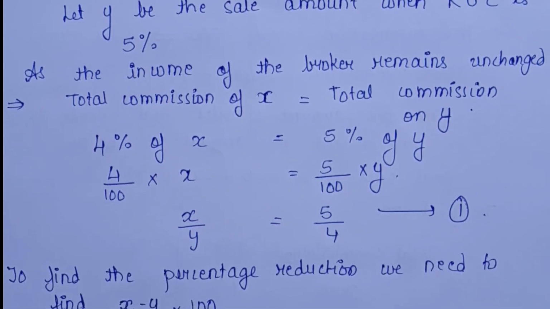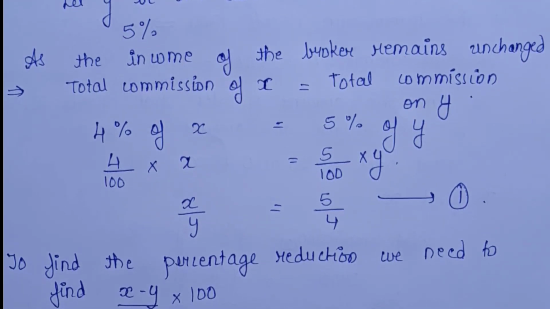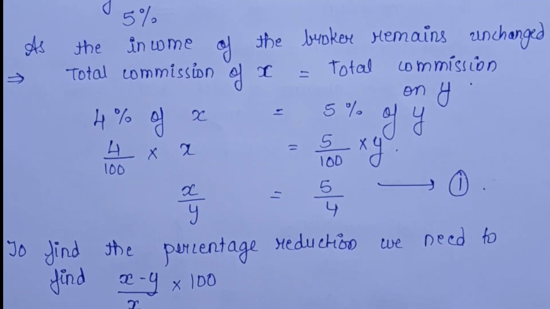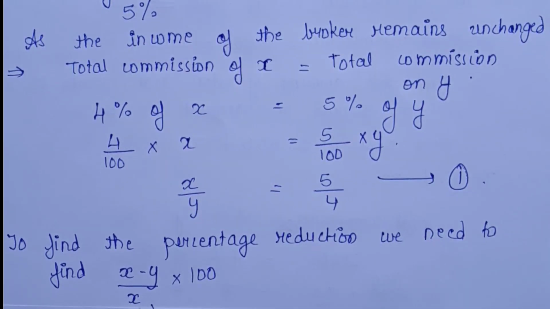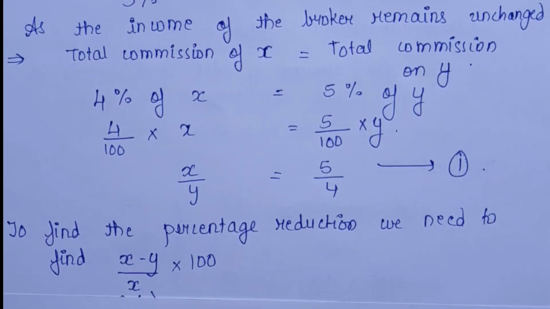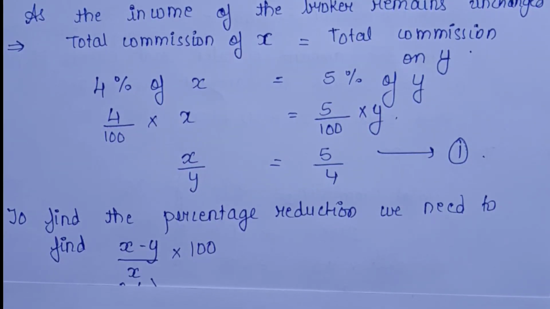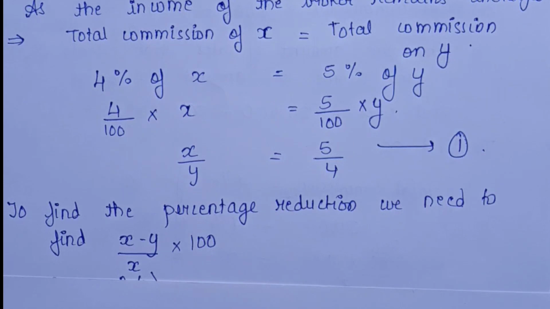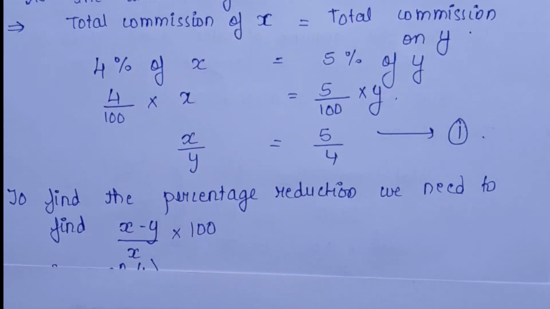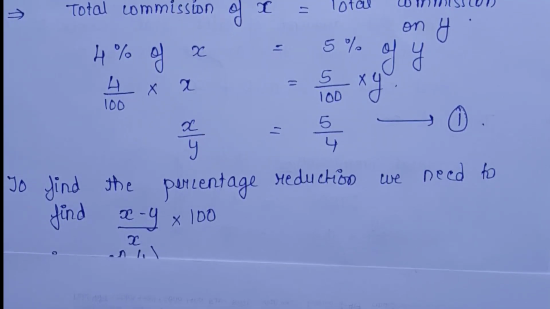Proceeding further, to find the percentage reduction, we need to find (X minus Y) by X into 100. Percentage reduction: in your lower standards, you might have learned this. It is the reduced amount upon the original amount. So what is the reduced amount here? It is X minus Y. And what is the original amount? It is your X. And you'll multiply this by 100.